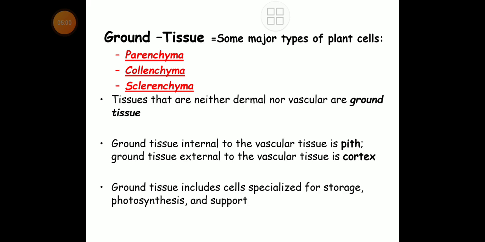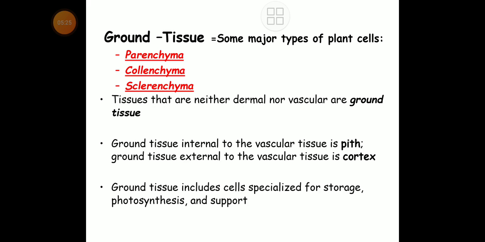Ground tissue which is internal to the vascular tissue is the pith. Ground tissue external to the vascular tissue is the cortex. So you have to keep in mind, ground tissue internal to the vascular tissue is the pith, and ground tissue external to the vascular tissue is the cortex.